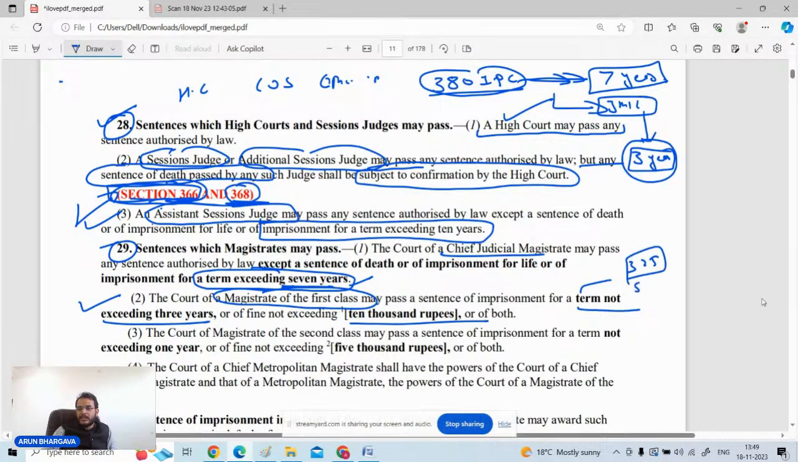325 talks about the concept of submissions. And once the matter is submitted, the Chief Judicial Magistrate has the competency to pass punishment up to 7 years, and then he can move for that. Last, the magistrate of second class, what is the maximum punishment he can give? That is not exceeding 1 year, to the maximum of 1 year he can go, and the fine